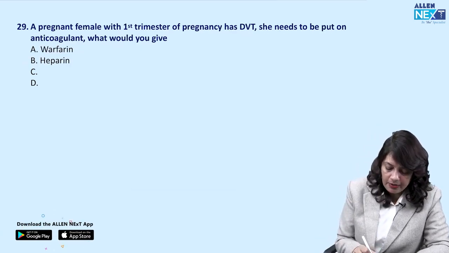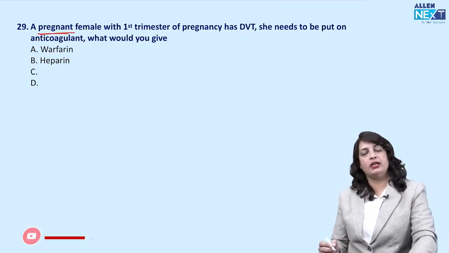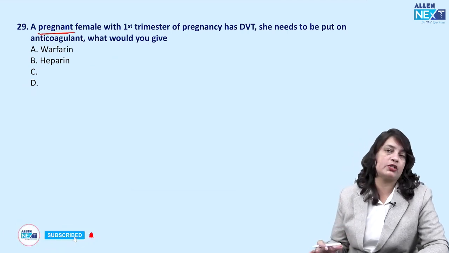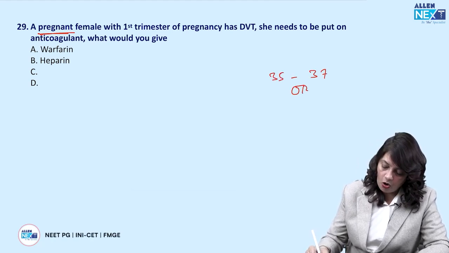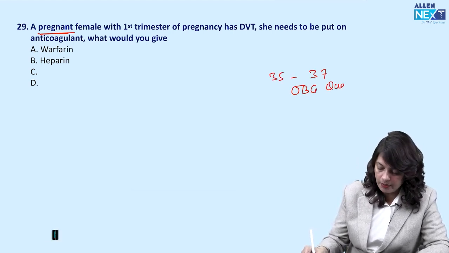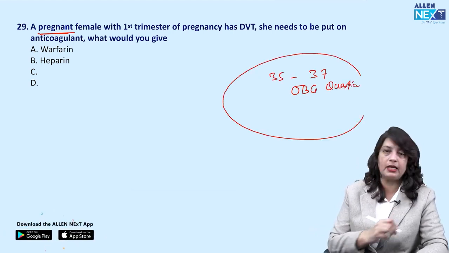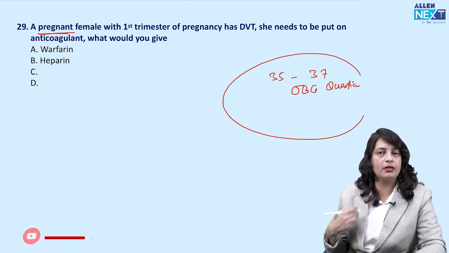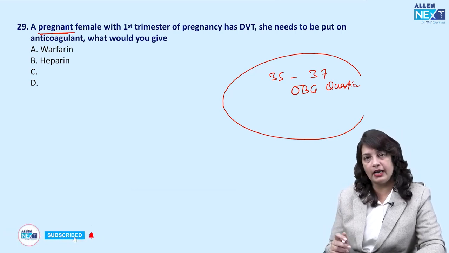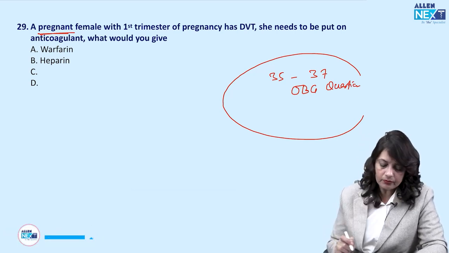A pregnant female. On the same day, students are not able to recall all the questions. There were around 35 to 37 Obs and Gynae questions in this FMG exam. It is not less than 35. So, Obs Gynae is always a big subject while you're writing any exam.